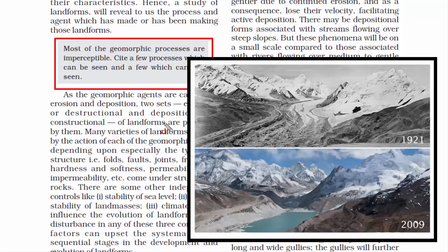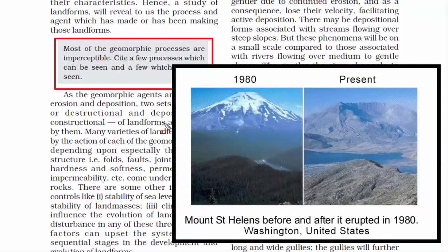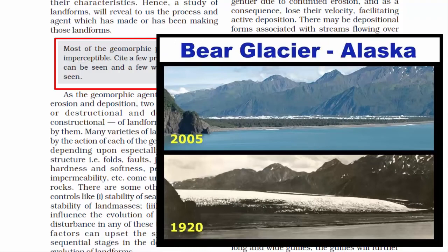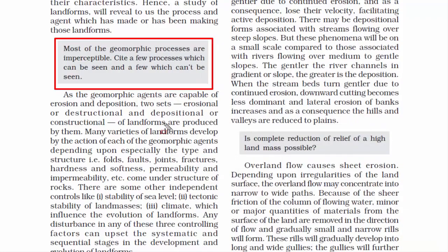I mean, when you look at a landscape, it's very rare that you can say, I have a before and after picture of this landscape. I'm not saying it's not possible. Many people have taken such pictures where you can see a landscape being totally changed in a few years. But generally it's very rare. And it is because of the fact that this process is imperceptible. It usually takes thousands of years to see a noticeable change of a comparatively bigger landscape.